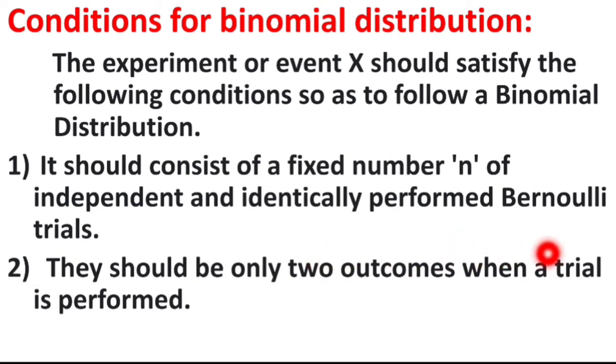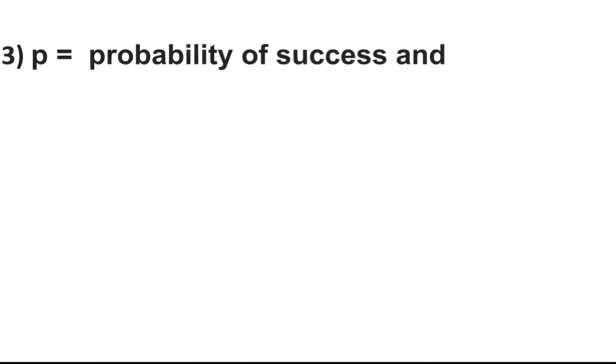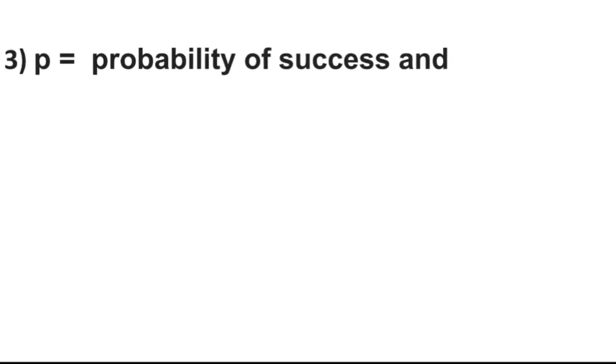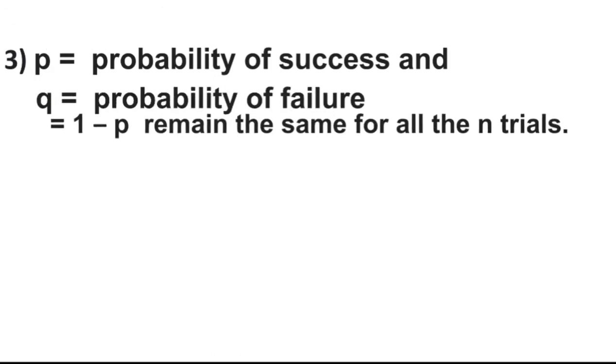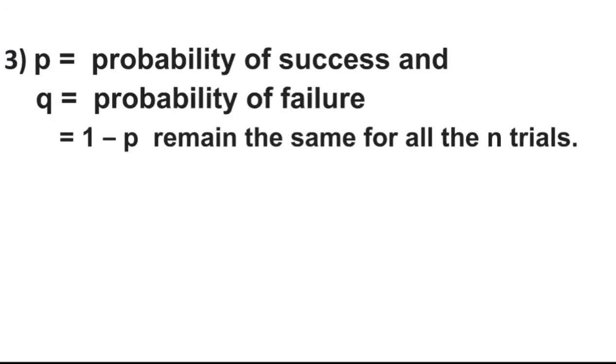It has only two outcomes when a trial is performed. Third one is p. What is p? Probability of success, and q is probability of failure. And what is the value of q? 1 minus p. It remains the same for all n trials.